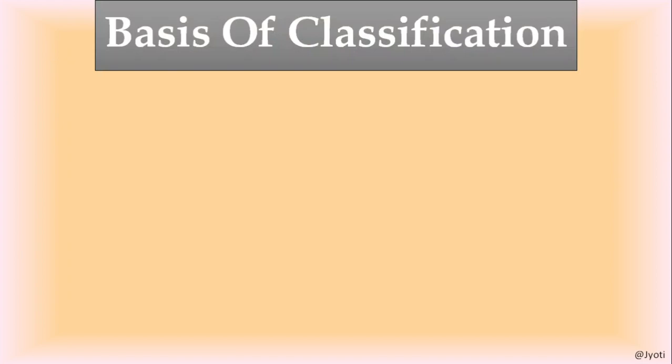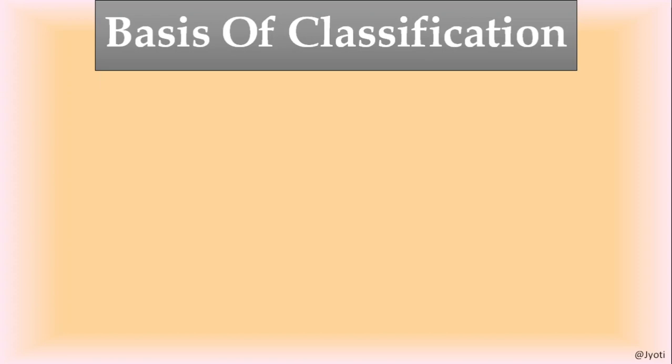As we have studied earlier, according to Whittaker's 5 kingdom classification system, all organisms are divided into 5 kingdoms, that is Monera, Protista, Fungi, Plantae and Animalia. We have already discussed the 4 kingdoms.